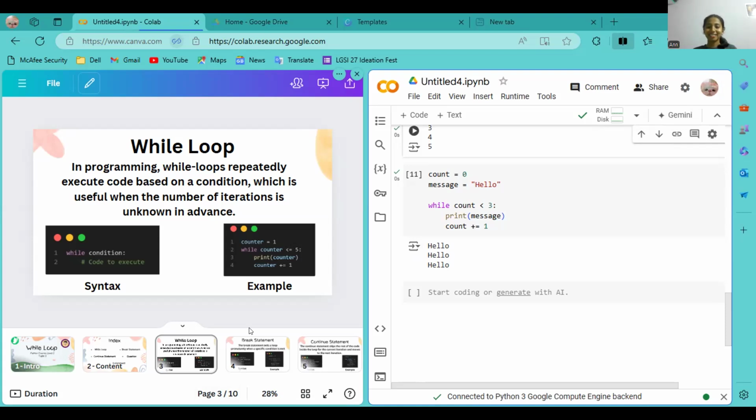The word hello will be substituted in the place of message. In that last second line, you have printed print message. In that upper line, message is equal to hello. Hello is the value for that variable message. Print is the function which helps us to print the value of message.